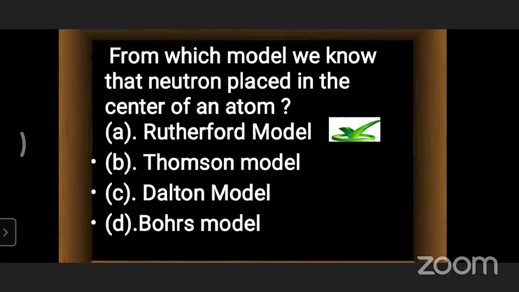In Bohr's model, Niels Bohr explained shells and energy levels, how the electron rotates in stationary orbits, why the energy is not lost or gained, what transitions take place, the energy of the orbits, and quantum numbers. These are discussed in the Niels Bohr model. So we choose the option Rutherford model.